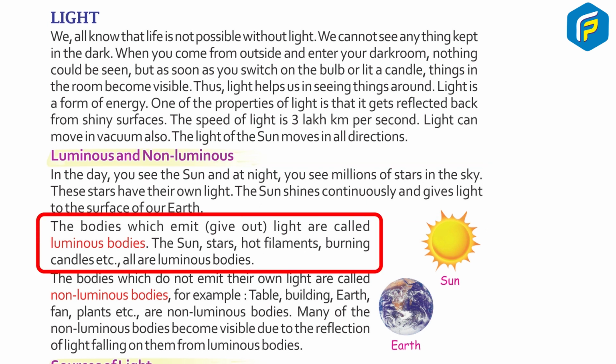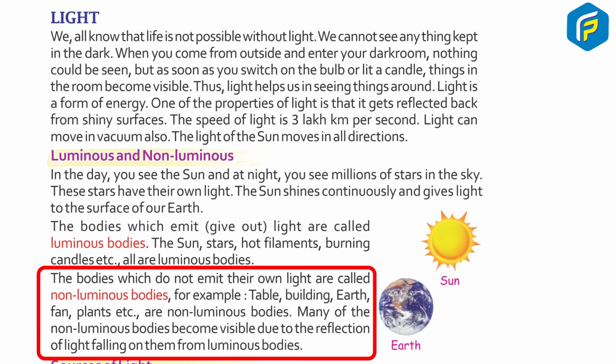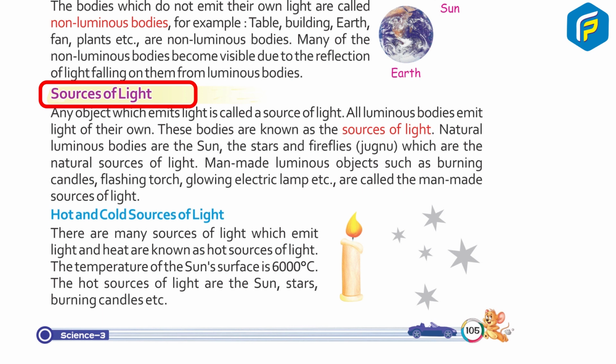The bodies which give out light are called luminous bodies. The sun, stars, hot filaments, burning candles, etc. are luminous bodies. The bodies which do not emit their own light are called non-luminous bodies. For example, table, building, earth, fan, plants, etc. are non-luminous bodies. Many of the non-luminous bodies become visible due to the reflection of light falling on them from luminous bodies.